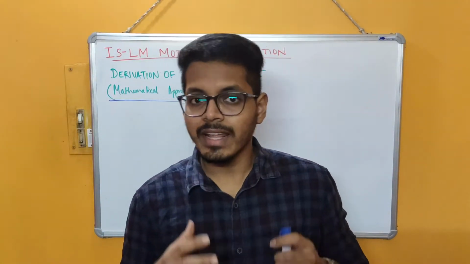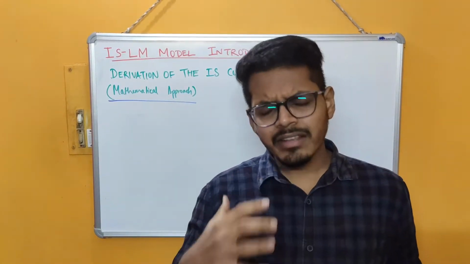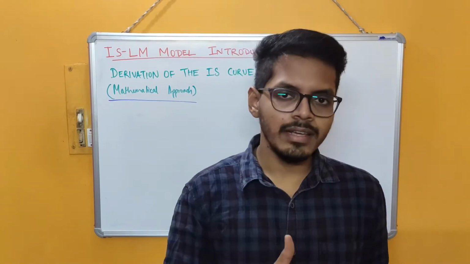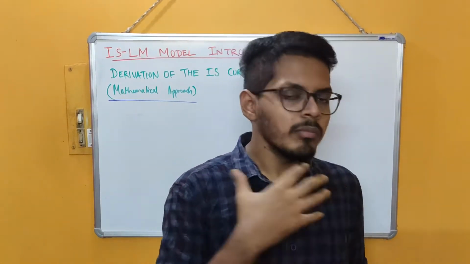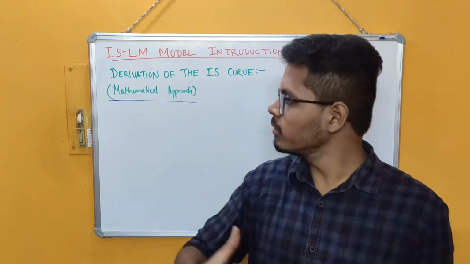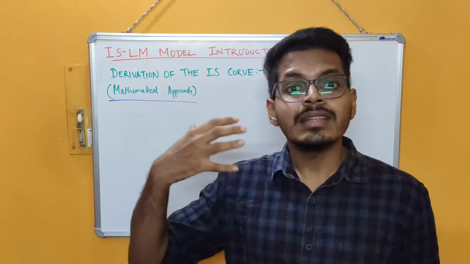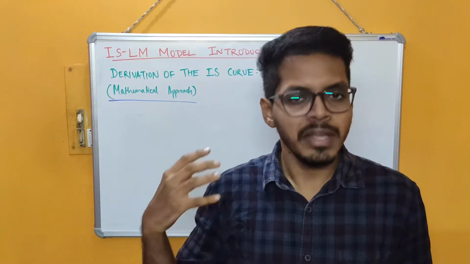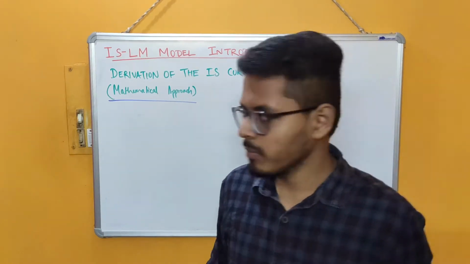So now we come to the derivation of the IS curve. The derivation of the IS curve can be done graphically as well as mathematically. We will be doing both the approaches, but first of all we will be proceeding with the mathematical approach, because that will help us to get an idea about the intercept and the slope of the IS curve.